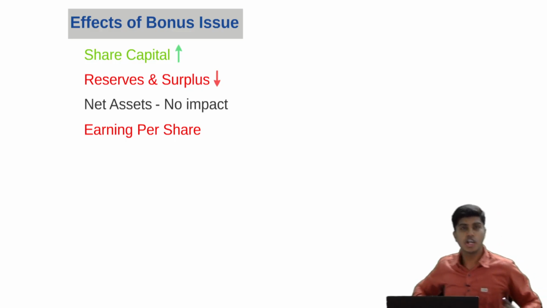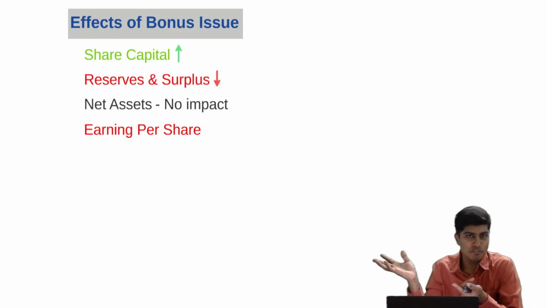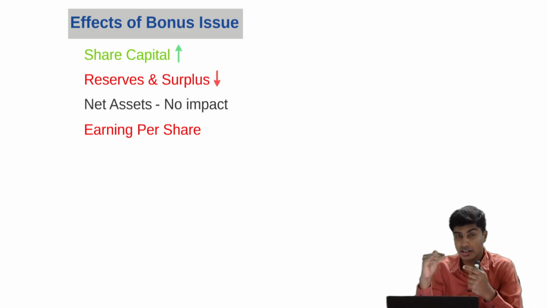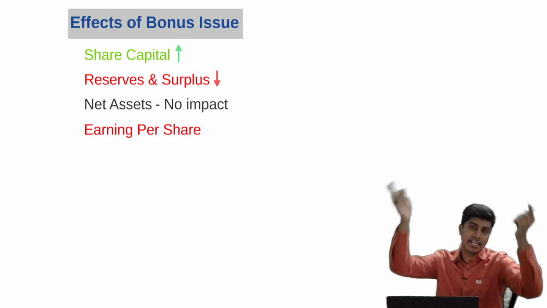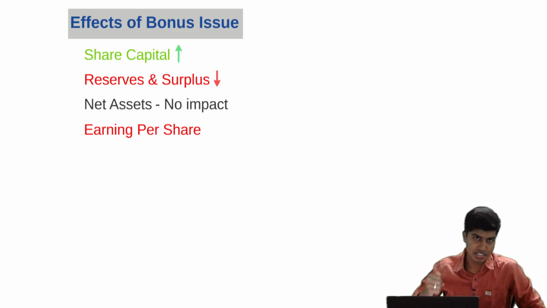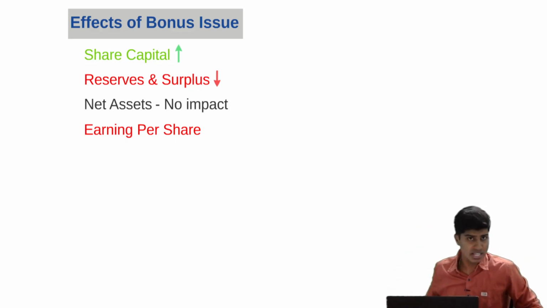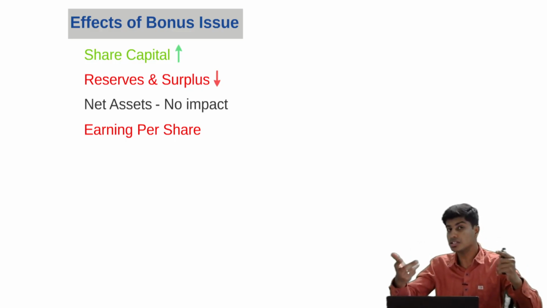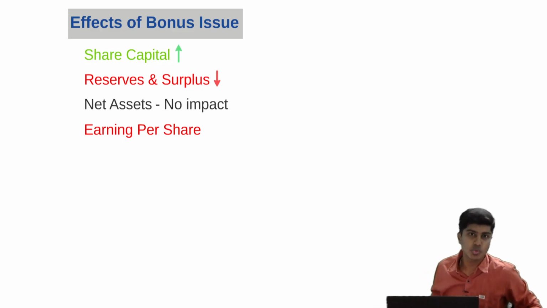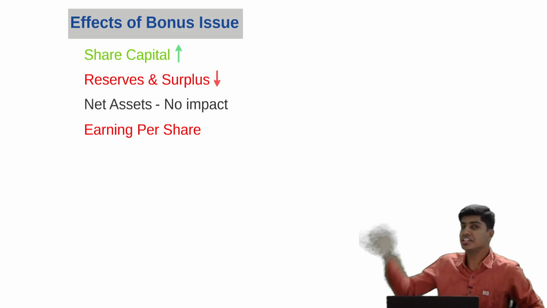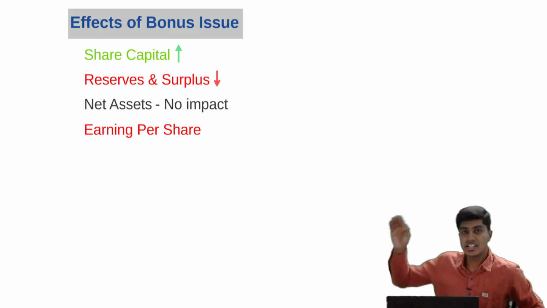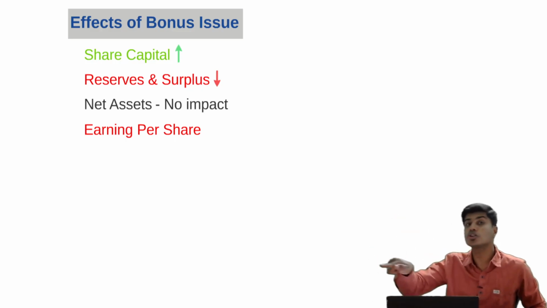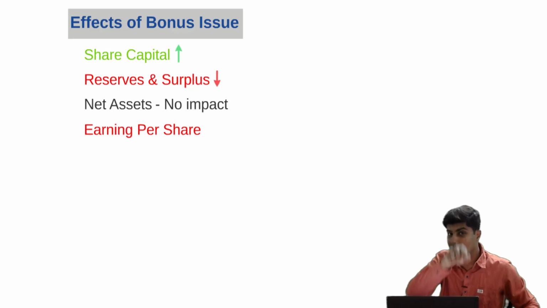What is earnings per share? Total earnings divided by number of shares. Total earnings is as per profit and loss account, and that would stay constant. Till now the company had issued 1 lakh shares. So it used to divide its total 10 lakh of profit by 1 lakh shares to arrive at 10 rupees as earnings per share. But now the company has issued some shares as bonus. For every 10 shares, the company has issued 1 share. Now the number of equity shares in the market is no more 1 lakh. It is 1 lakh shares plus bonus of 10,000, making it 1 lakh 10,000.